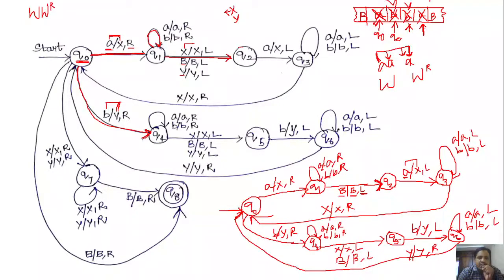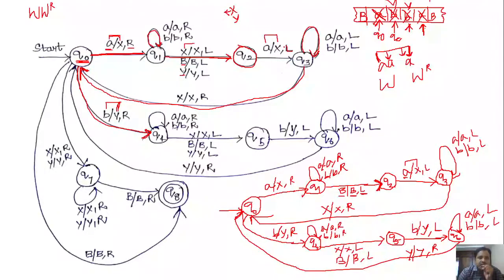In Q2, if we get A, replace that A with X and move the head towards left. In Q3, we keep on moving the head towards left by skipping the symbols A and B until we get X. In Q3, if we get X, keep that X as it is and move the head towards right, and also move from state Q3 to Q0.